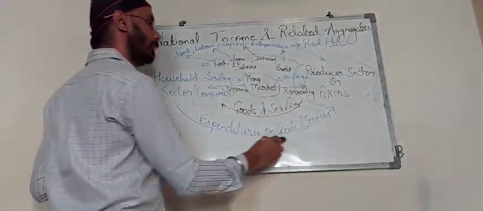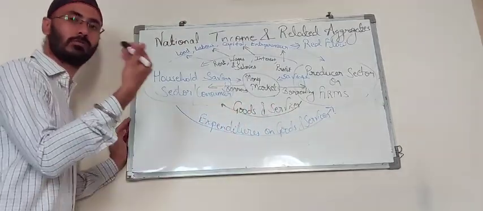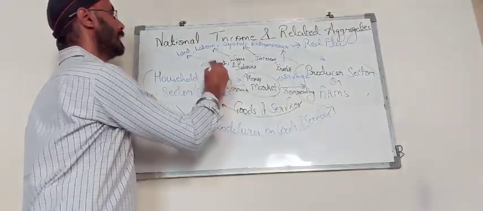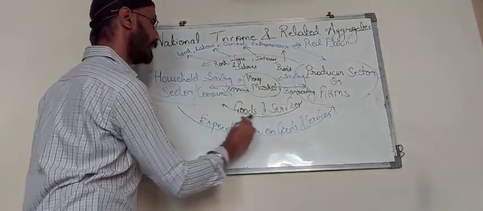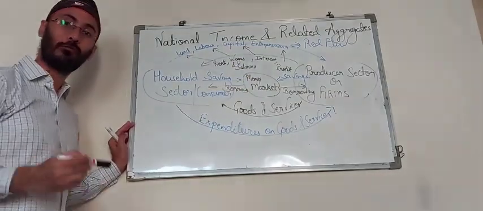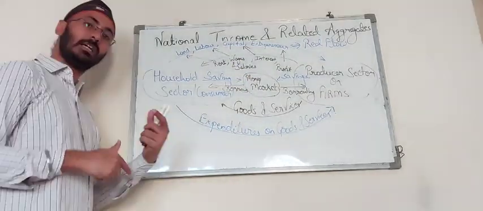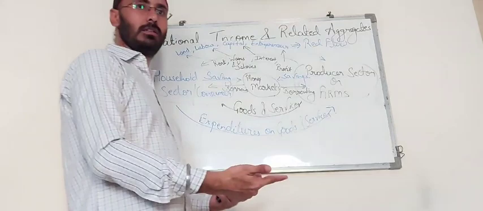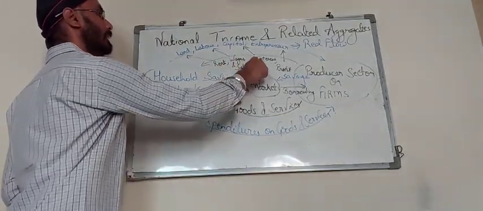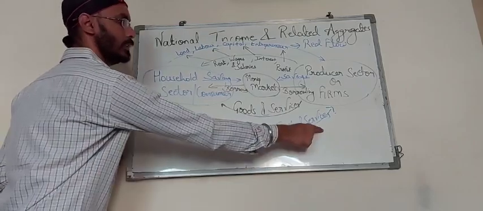Similarly, the expenditure that we make on goods and services, whatever we purchase from the shops, we make in money form. So wherever there is a direct flow of money, that is called the money flow, in the form of rent, wages, salaries, interest, profit, expenditure on goods and services.